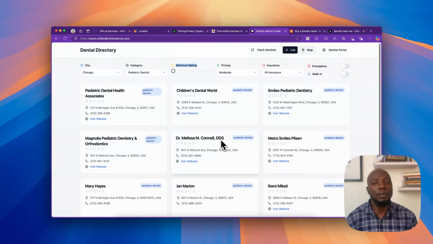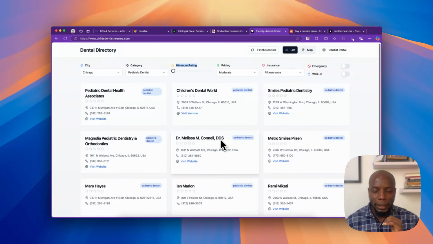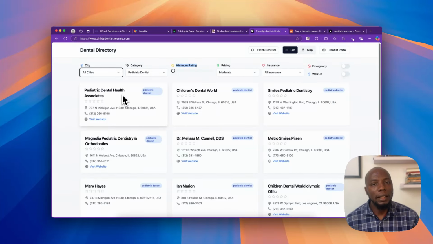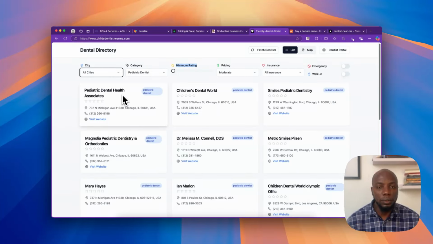You'll be so surprised if I tell you that I built this app you can see on the screen without writing a single line of code, right? It has a whole lot of features. It has features like, I can filter through cities. I can do a lot of stuff. So it's a directory, a directory with a whole lot of filtering. I'm still adding a couple of features, but I'm pretty sure you like the fact that I built it without writing a single line of code.